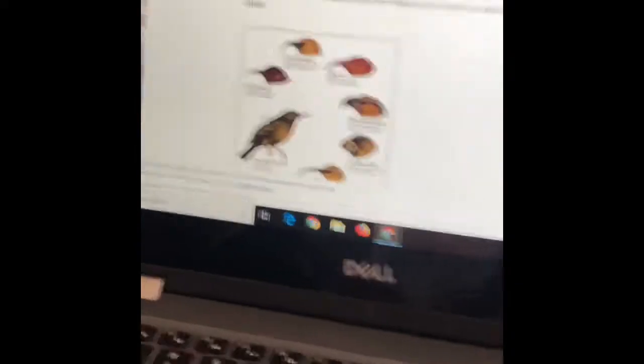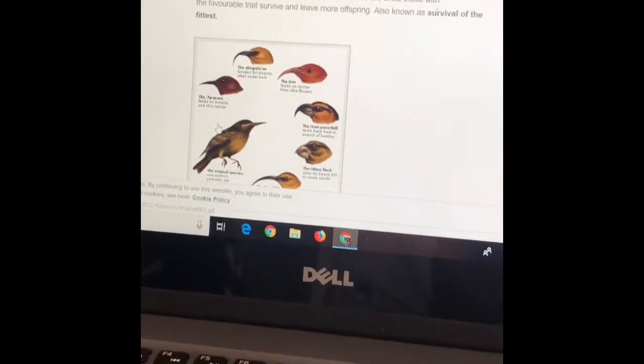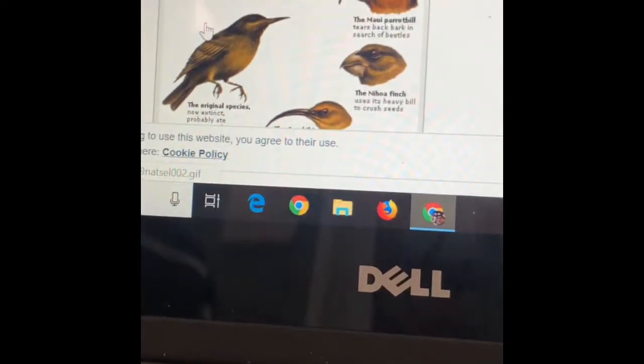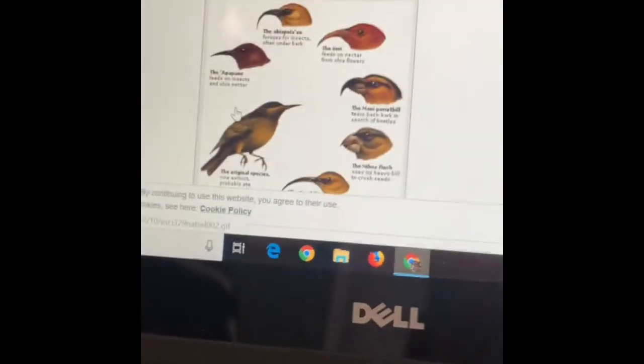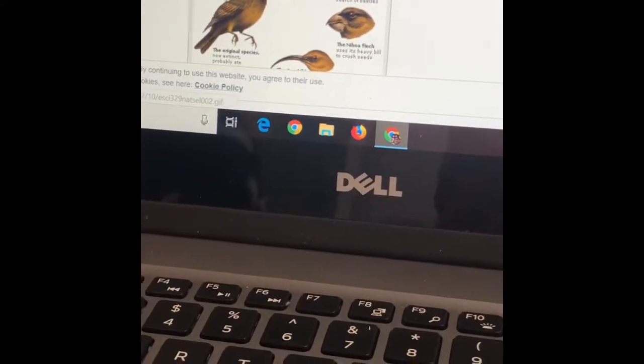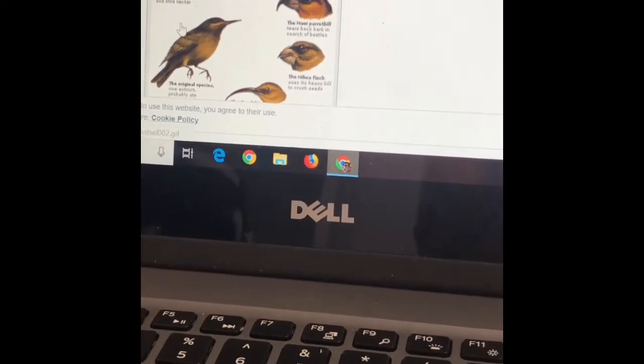Last but not least, natural selection. Natural selection is a process by which favorable traits become more common in successive generations and unfavorable traits become less common. Organisms with unfavorable traits leave fewer offspring or die off, while those with the favorable traits survive and leave more offspring, also known as the survival of the fittest.